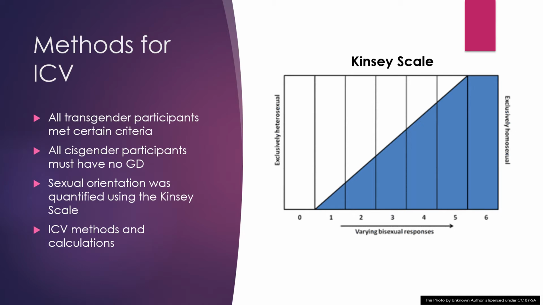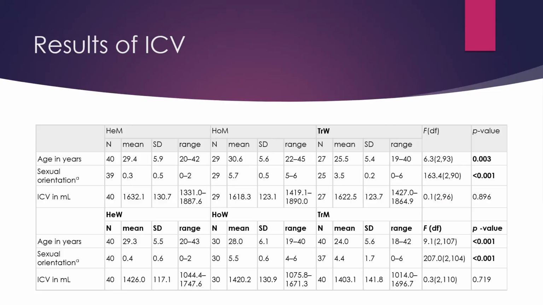From there, volumetric segmentation was performed to derive total ICV measures for each participant, and ANOVA analyses were run to compare data within groups. This table highlights the age, sexual orientation, and total intracranial volume for each of the experimental and control groups. Sexual orientation was based on the Kinsey scale, which is a self-reported rank from 0 to 6, with 0 being completely heterosexual and 6 being completely homosexual.